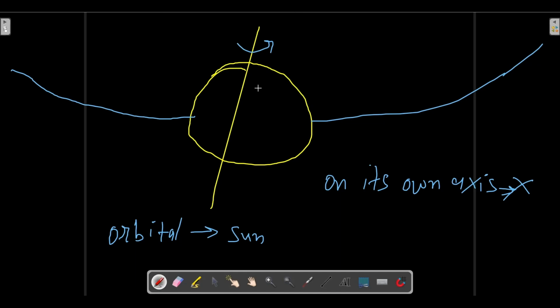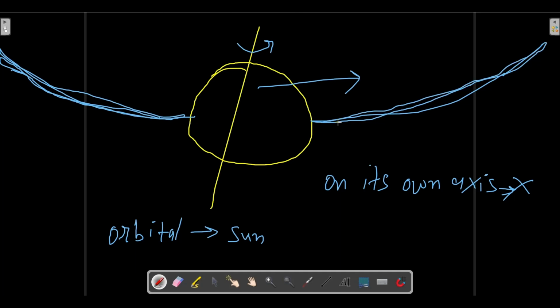The elliptical path of the earth around the sun is very large, so during the experiment the earth covers only a little bit of the elliptical curve.